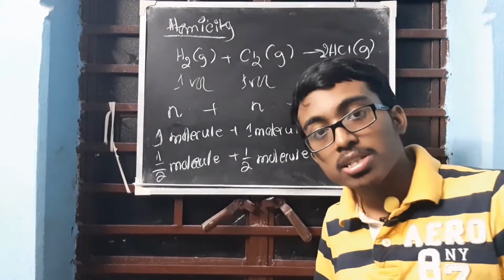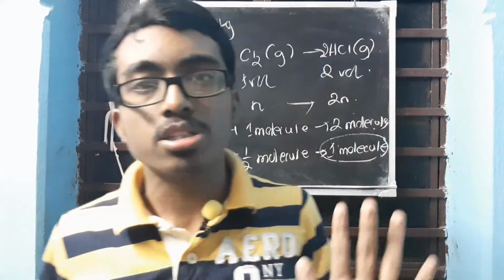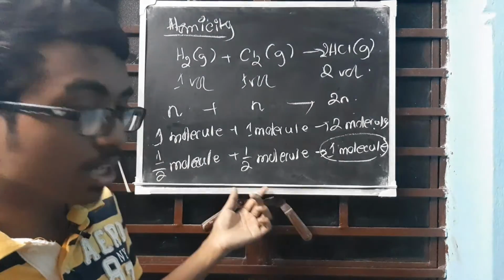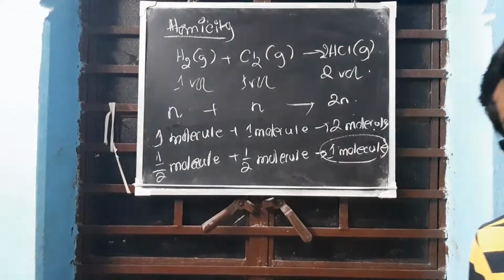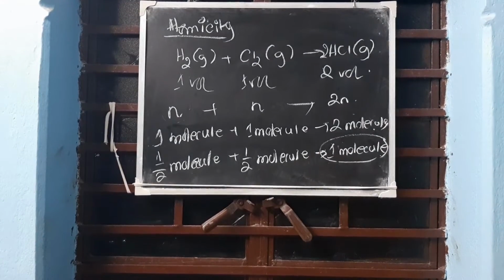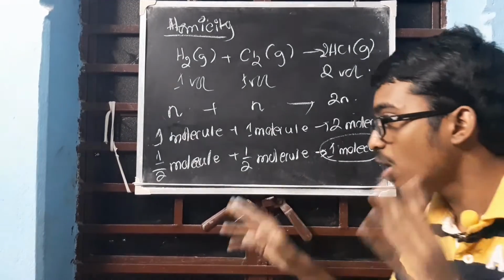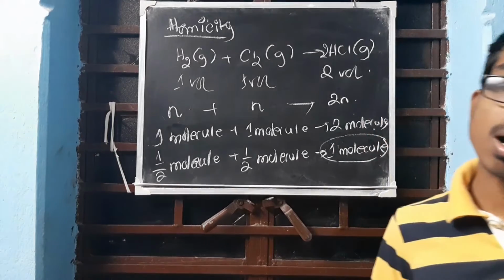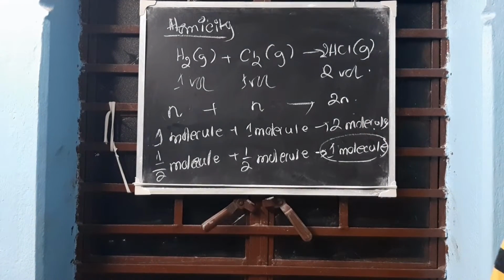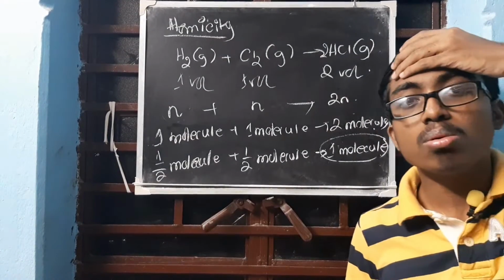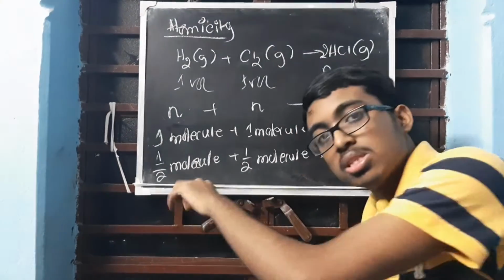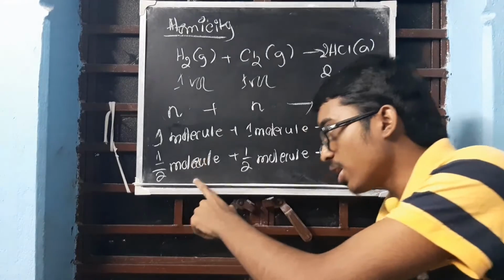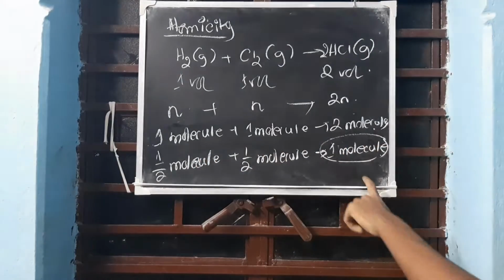Dalton's theory states that atoms are the units of chemical reaction. If here we consider that 1 molecule has 1 atom, then atom will be divided. That is no more valid. So we will not consider 1 atom to be in the molecule. So at least there has to be 2 atoms in the molecule. So there are 2 atoms. Next step we can write 1 atom plus 1 atom forms 1 molecule.